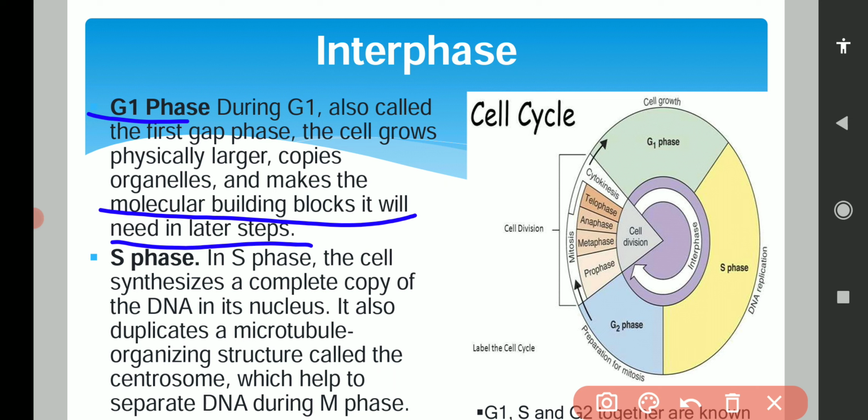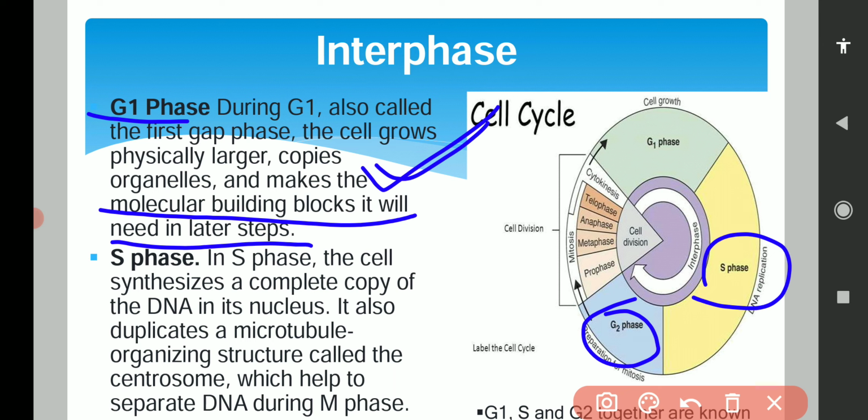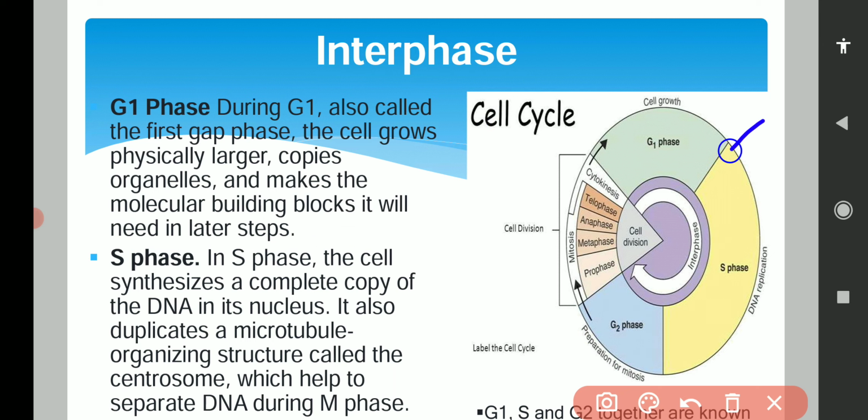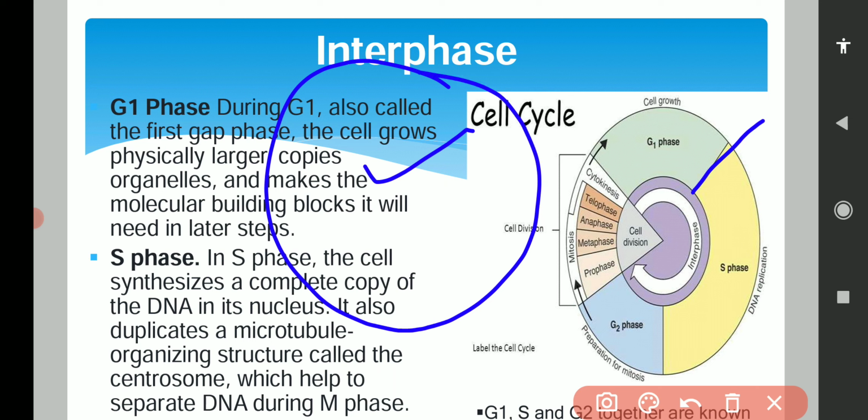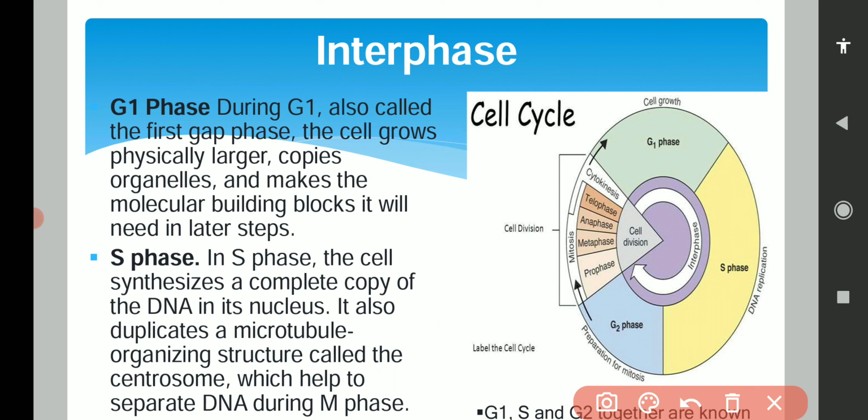Whatever material will be needed in S phase and G2 phase, the cell will increase in G1 phase. So after completion of G1 phase, each and every material present in the cell gets duplicated, and the cell also grows larger in size, physically larger.